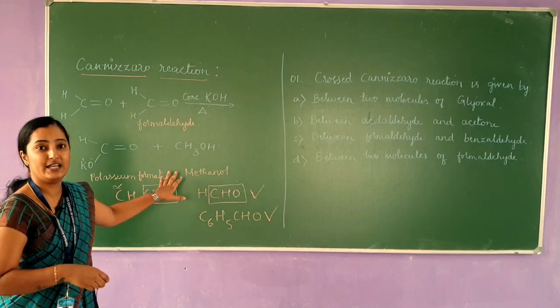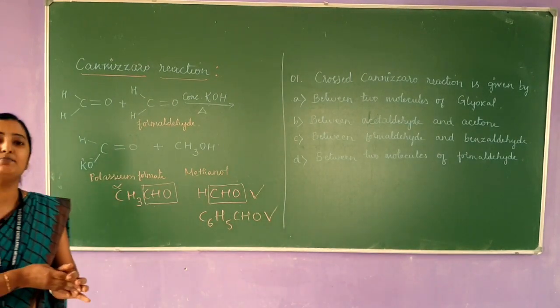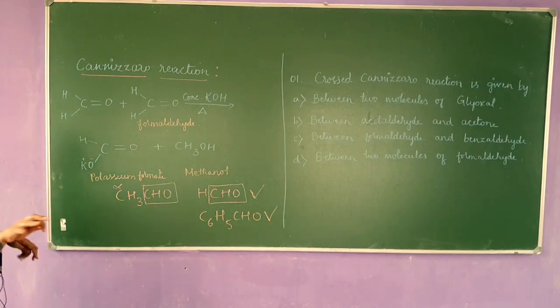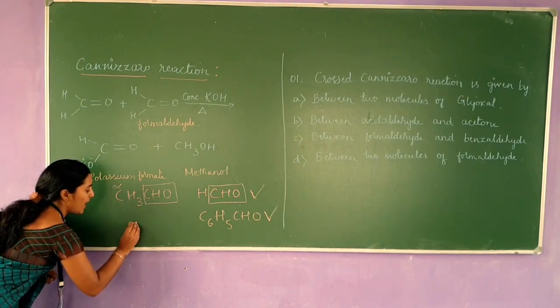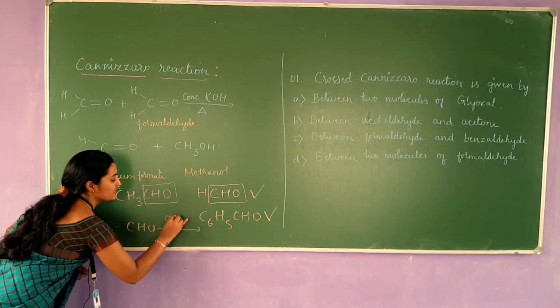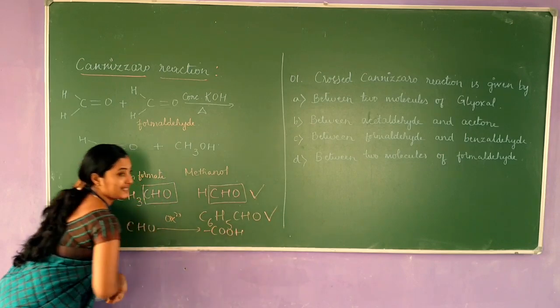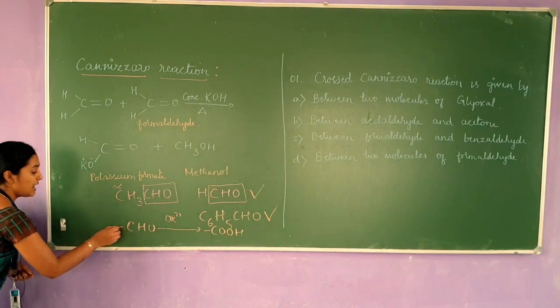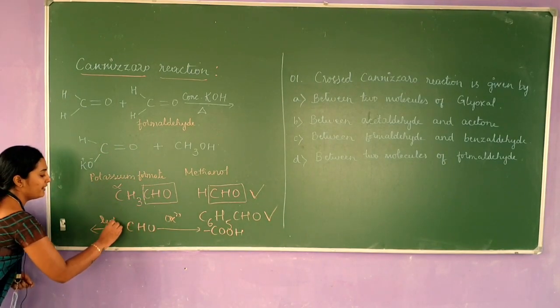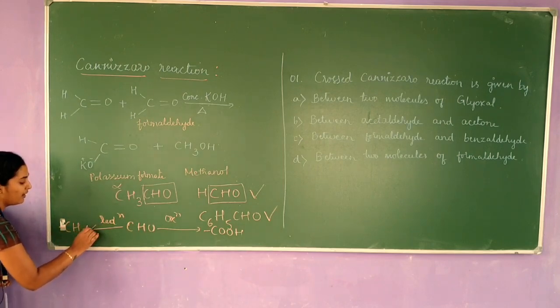Let us consider a general equation. When the aldehyde undergoes oxidation, it forms a carboxylic acid. When the aldehyde undergoes reduction, it forms an alcohol.